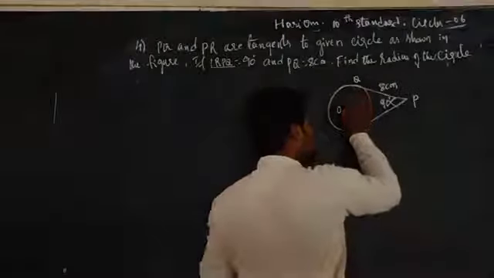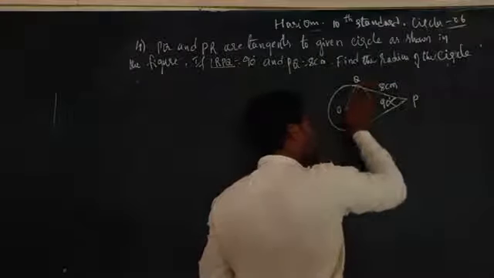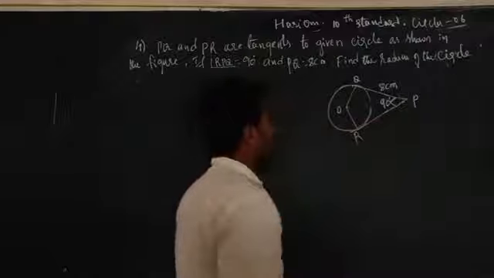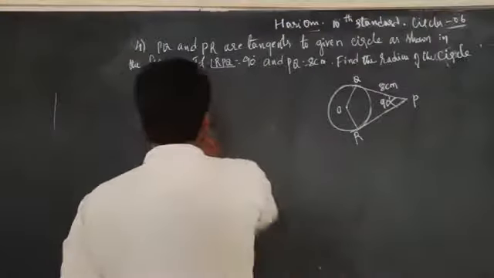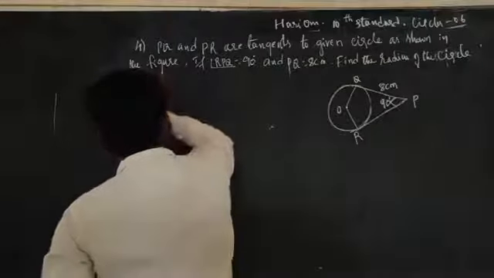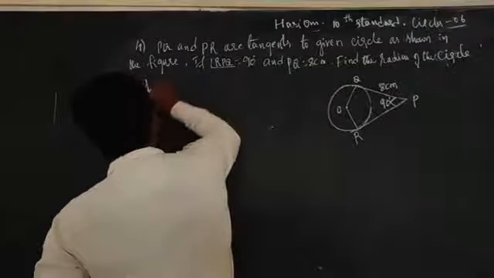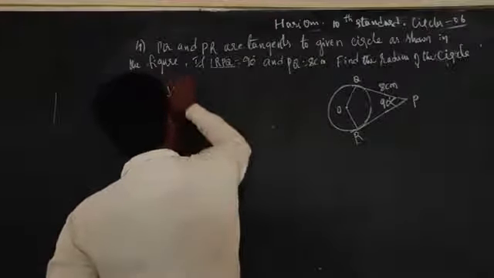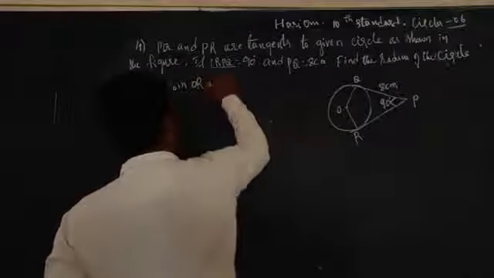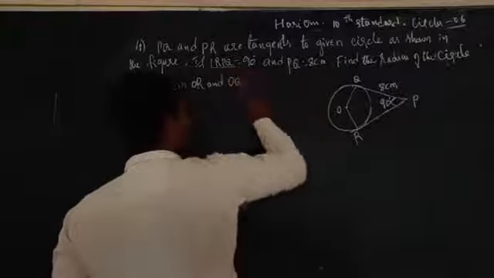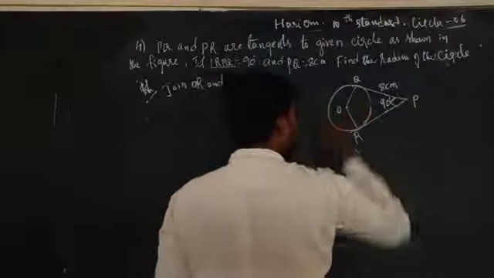Now I join OQ and OR. Is it clear? Come to the solution. Join OR and OQ.